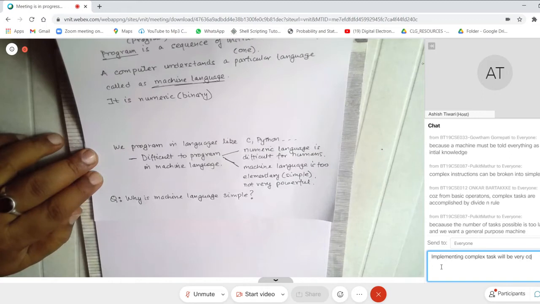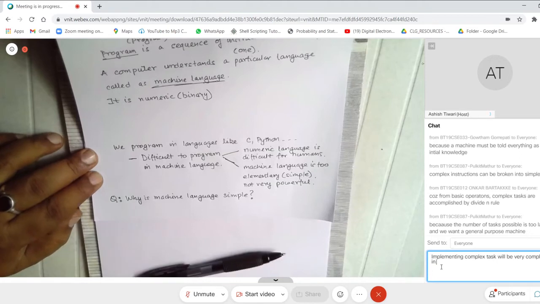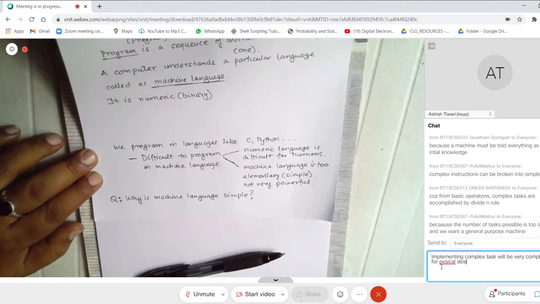Because the number of tasks possible is too large. Okay, I think I am not able to drive the point. I will give you another hint. You look at a language like C or Python or C++, right? Would you call it a machine language? I think most of you will say no, right?